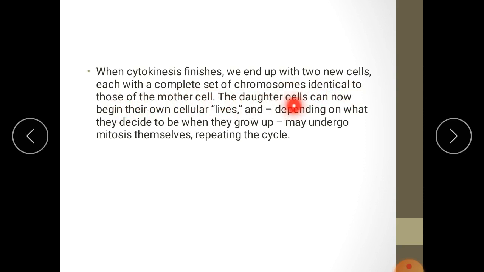The daughter cells can now begin their own cellular lives, and depending on what they decide to be when they grow up, may undergo mitosis themselves, repeating the cycle. So this is how mitosis takes place in animal cells and plant cells.